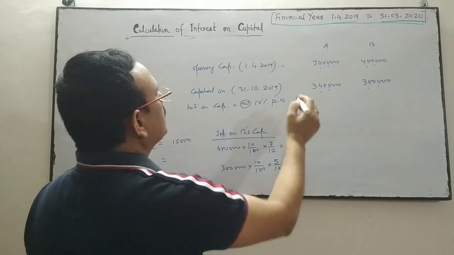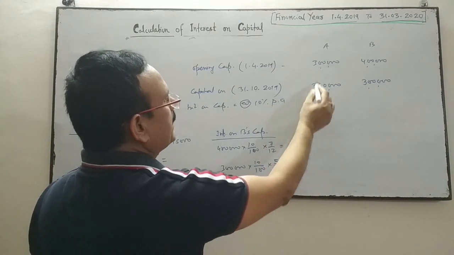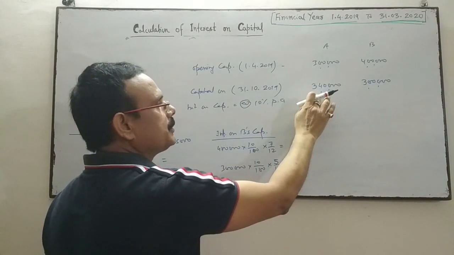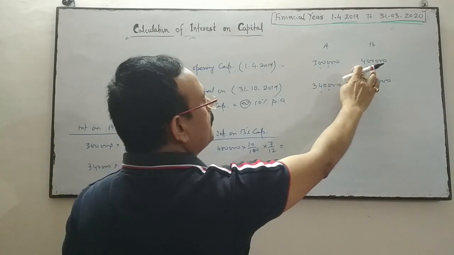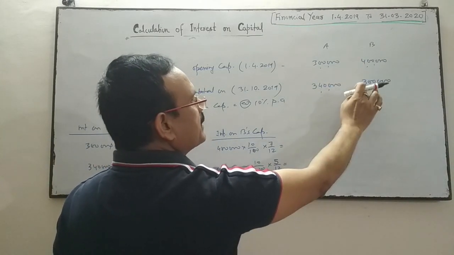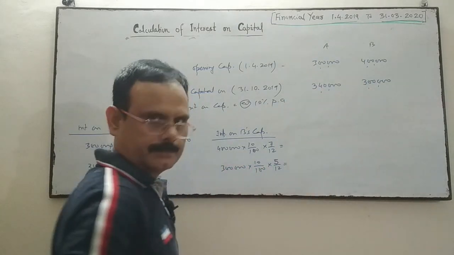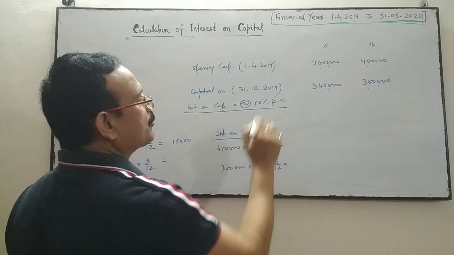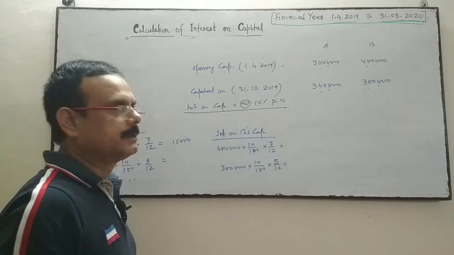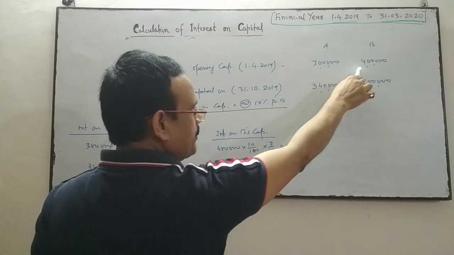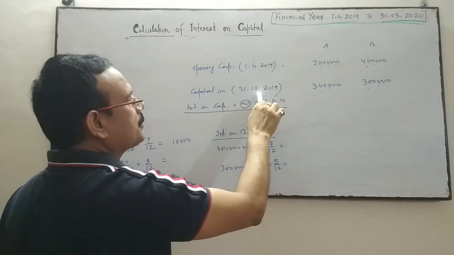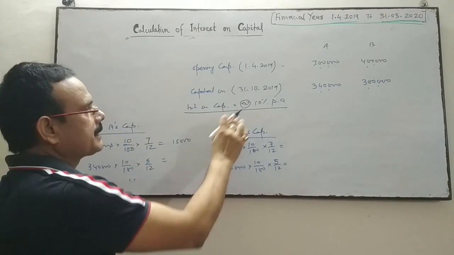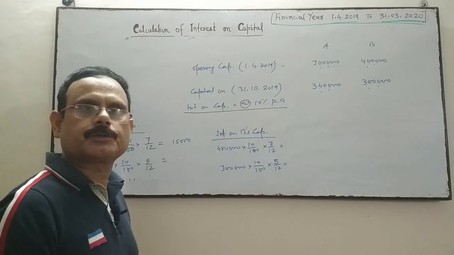It means on 31st October 2019 he will introduce 40,000 as additional capital, then his capital will be 3 lakh 40 thousand, and B will withdraw 1 lakh from his capital, then his capital will be this. Rate of interest is 10% per annum. You have to find out the interest on capital. So the question is: on 1st April opening capital has been given, and capital on 31st October 2019 will be this, and rate of interest is 10%.